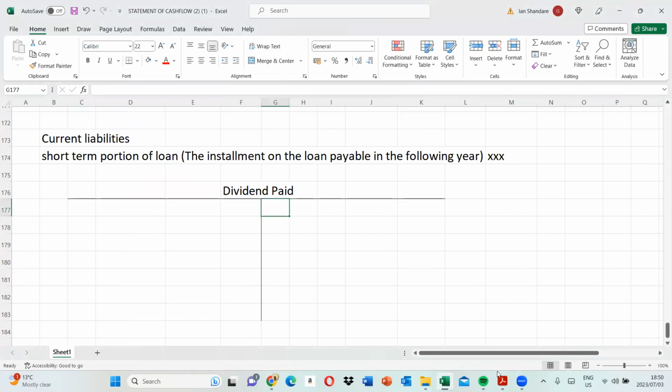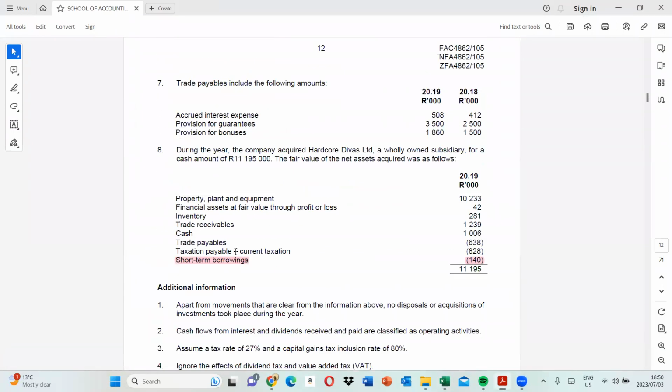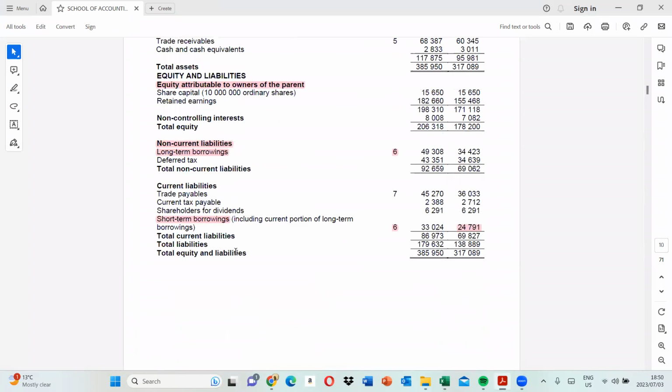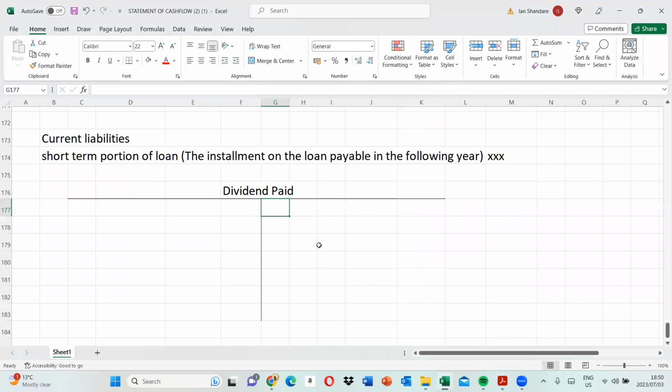To check, you go to your statement of financial position under current liabilities. Is there any outstanding dividends? You can see here there is what they're calling shareholders for dividends. This is the money that you're supposed to pay the shareholders for dividends. At the beginning of the year there is 62.91 that you're owing to shareholders of dividends. It's a trade payable, so it's balance BD. This is the money that you're owing, 62.91.